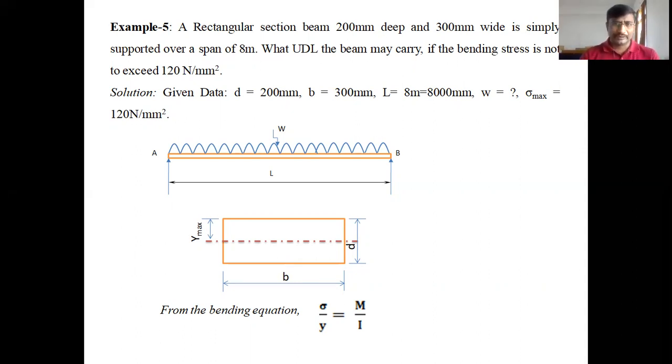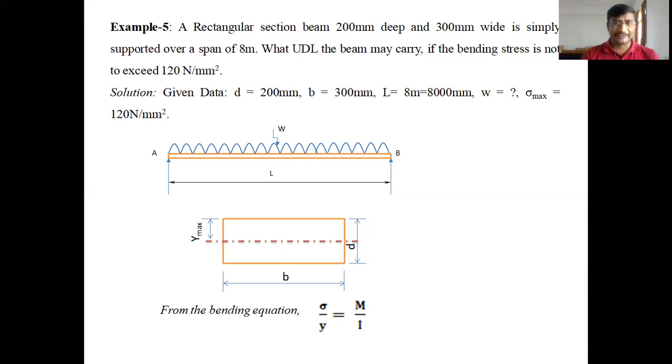Let us look at the diagrams given below. The beam is simply supported at A and B, having length capital L, and is carrying a UDL of w per unit length. The beam cross section is also shown in the figure, having breadth B and depth D. Y maximum is the extreme fiber distance from the neutral axis. For a rectangular section, Y max is half of the depth, that is, Y max is equal to D by 2.